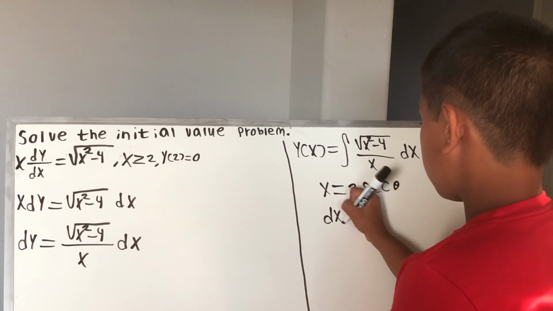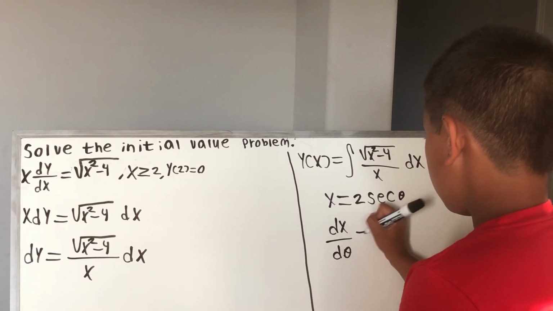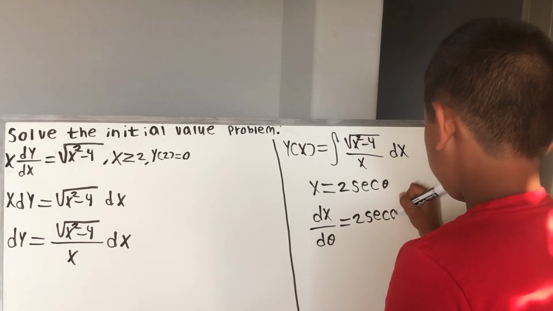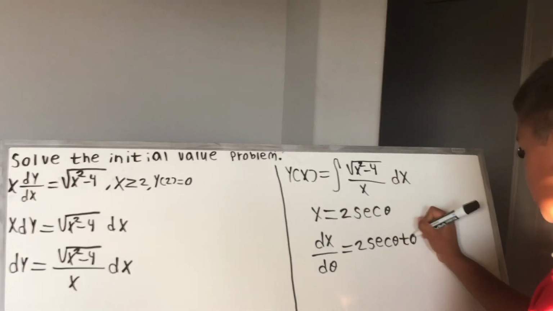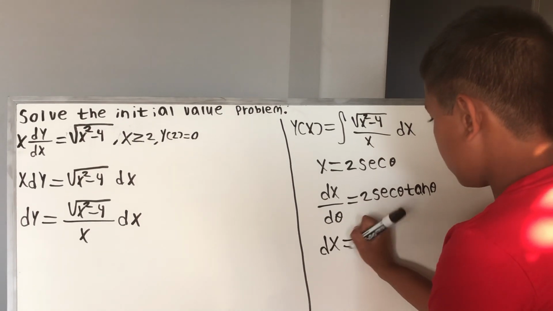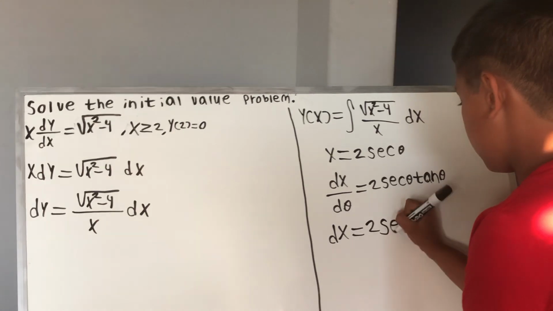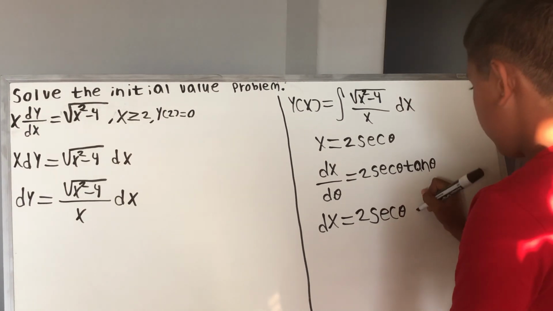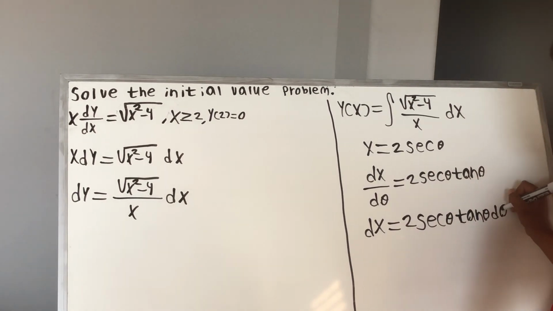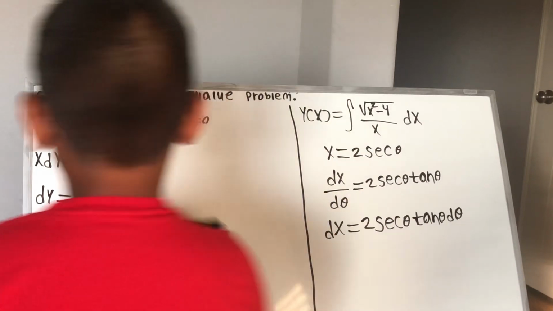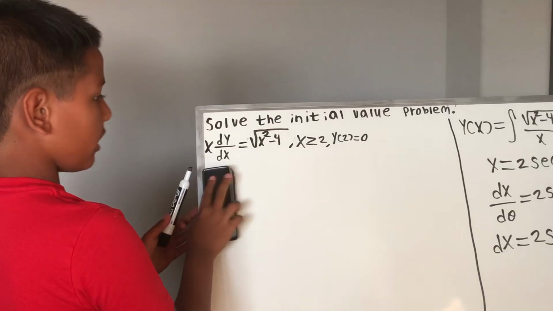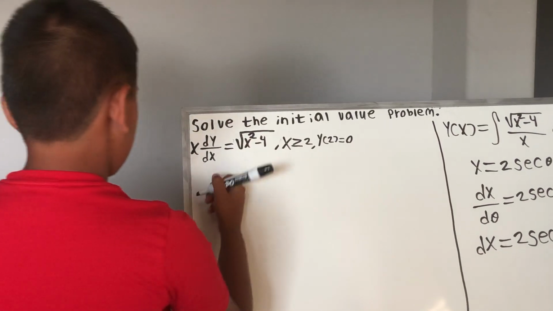So now dx d theta is equal to 2. We know the derivative of secant theta is secant theta tan theta. So now dx is equal to 2 secant theta tan theta d theta. So now let me erase this, and this.